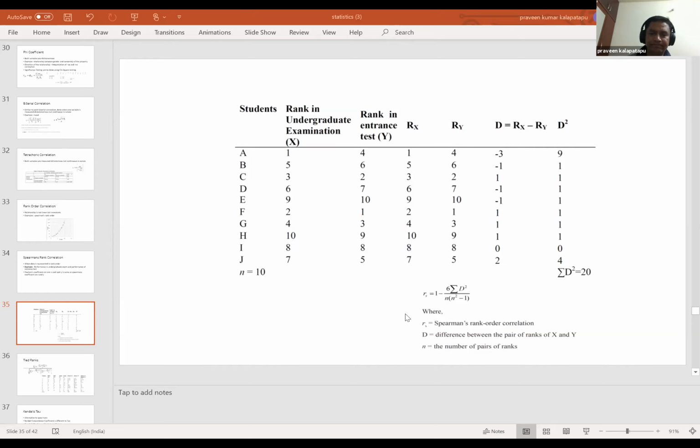So here the table is pretty simple. You are going to calculate the difference of the ranks and square it to make sure that there is nothing negative, and you apply a formula using this d square, the sum of d square, and that's where Spearman's correlation really comes into picture. So this table is pretty straightforward as far as Spearman's is concerned, except that this is the formula you will have to probably remember in case there are any problems. But my hunch is, except Pearson's, for the rest it might be more theoretical questions rather than problems, but we are not too sure.